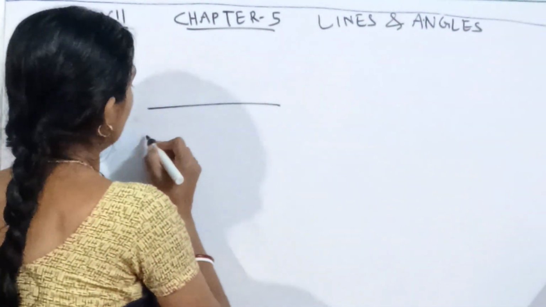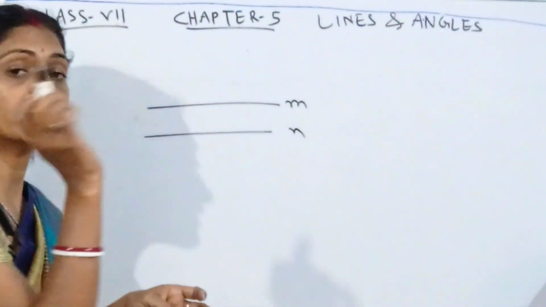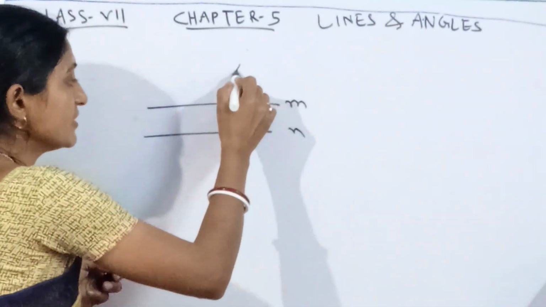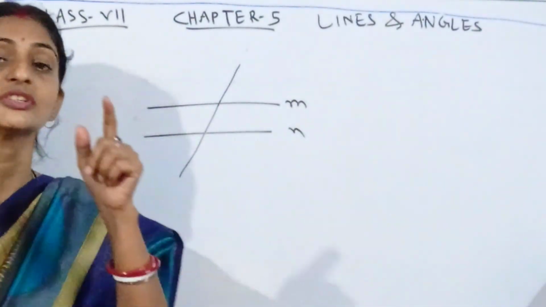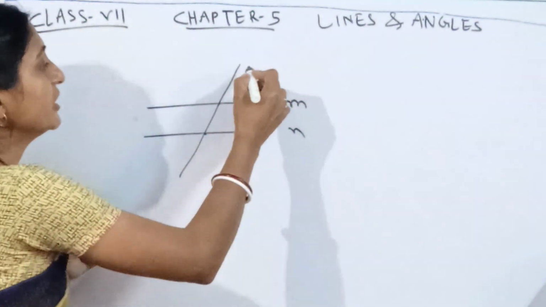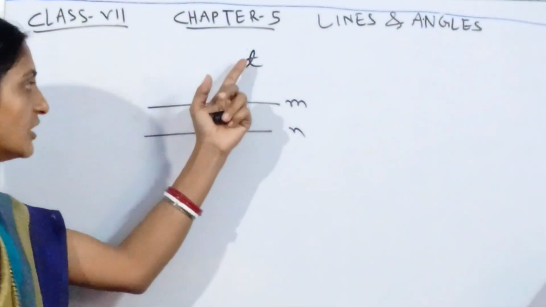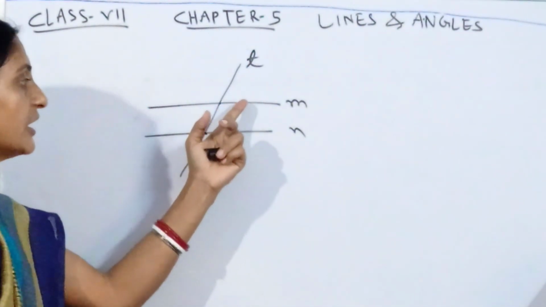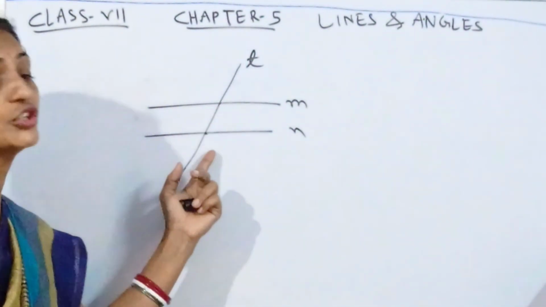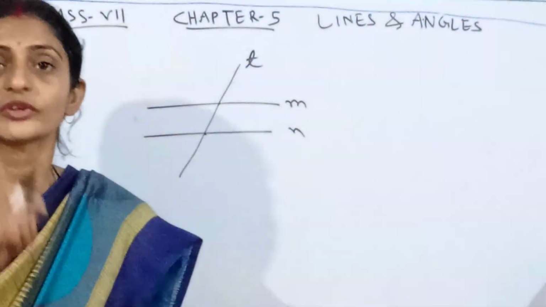Suppose these two lines are M and N, and a third line, T, intersects these two lines in two distinct points. This is one point, and this is a different point. When the line T intersects the lines M and N in two distinct points, that line T is called the transversal.